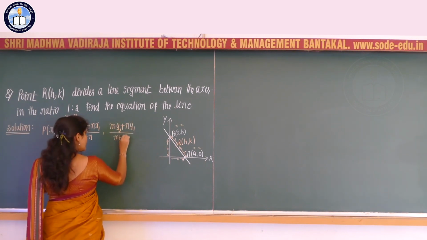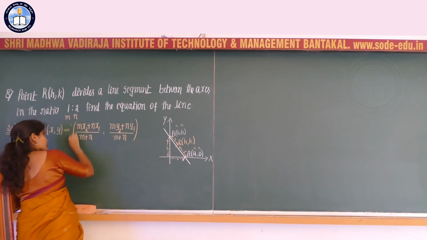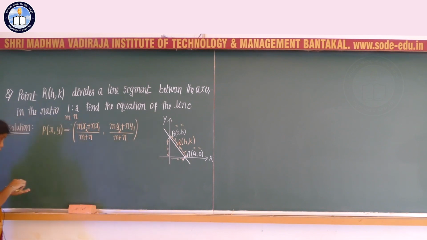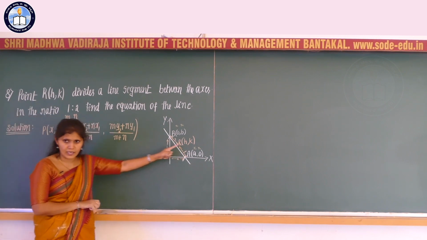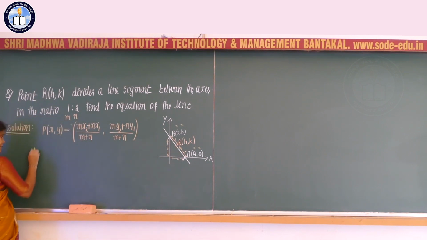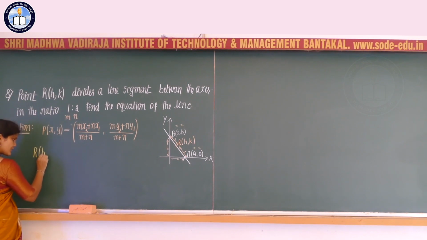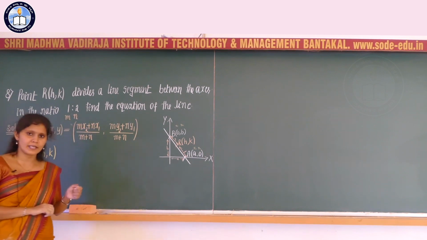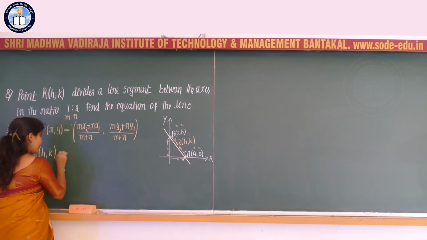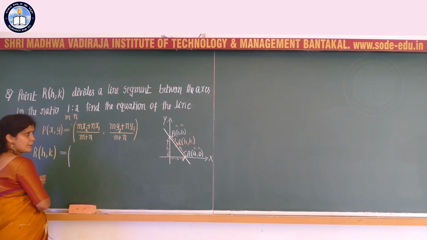That is nothing but section formula with respect to general form, correct? So now the point which divides AB is nothing but R. R is a point with the coordinates h comma k, which is equal to m into x2. What is meant by m into x2?